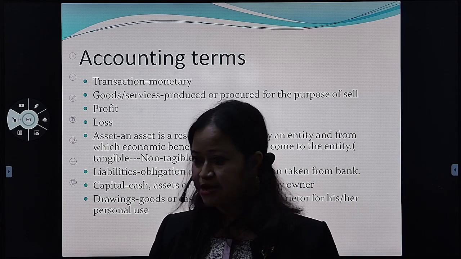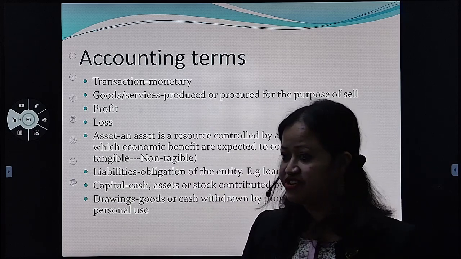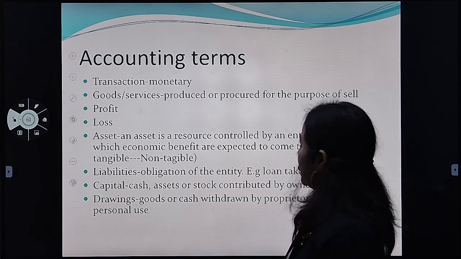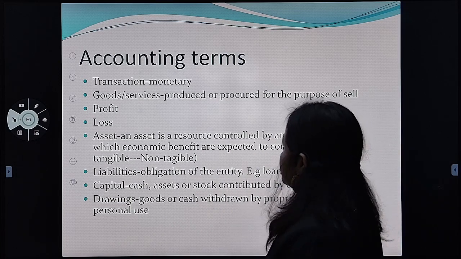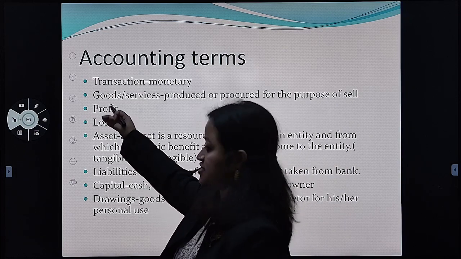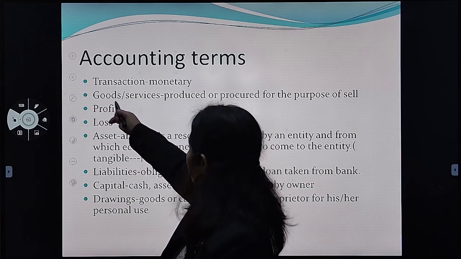These are examples of services. Goods can be seen, that is tangible, and services you cannot see, that is intangible. So if the organization is engaged in producing goods or providing services, that is your goods and services.